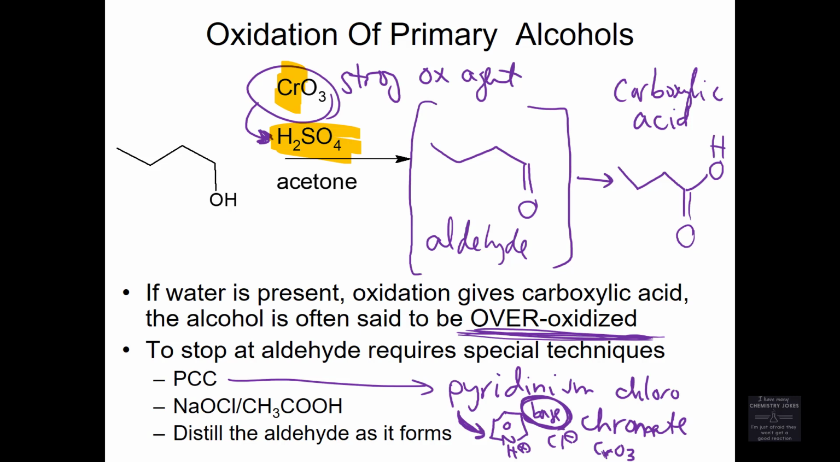So what does it mean to be weaker? It means primary will be oxidized to an aldehyde and stop. Secondaries are always oxidized to ketones, regardless of whether your oxidizing agent is strong or weak.